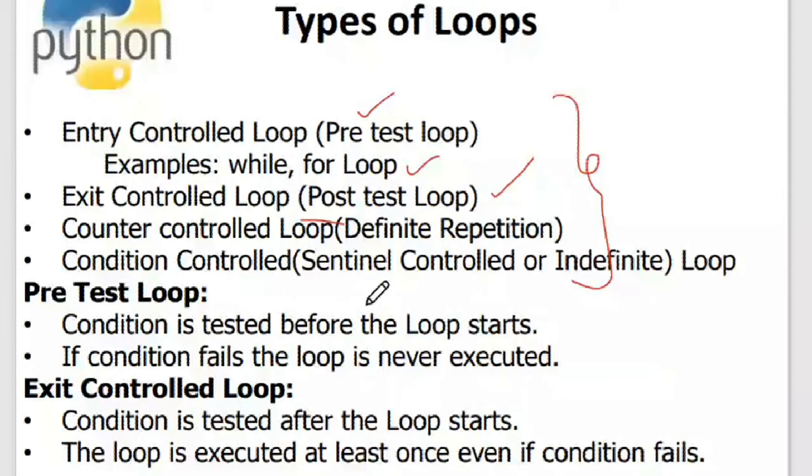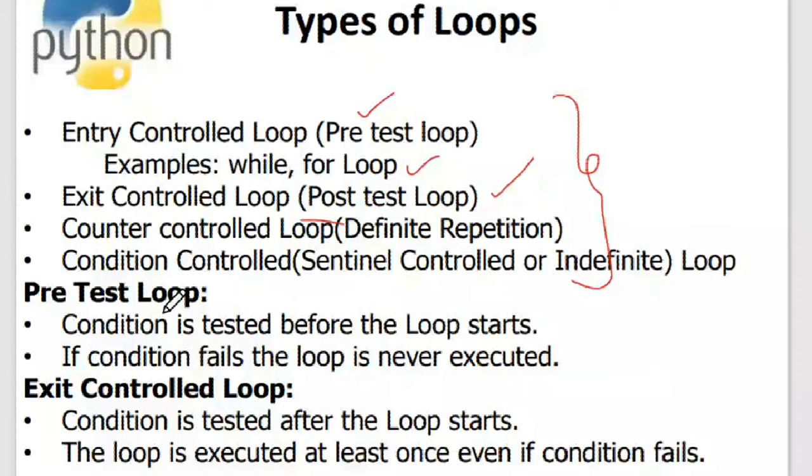Now first we'll compare the pre-test loop and the post-test loop. What happens in the pre-test loop is, first the condition is checked. If the condition is true, then the body of the loop is executed. Else the control goes to the immediate next statement after the loop. So the loop execution depends on a condition.